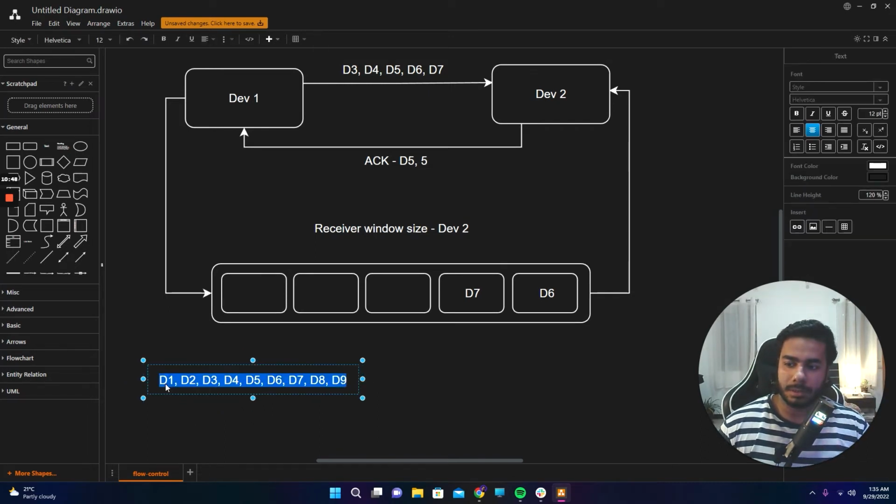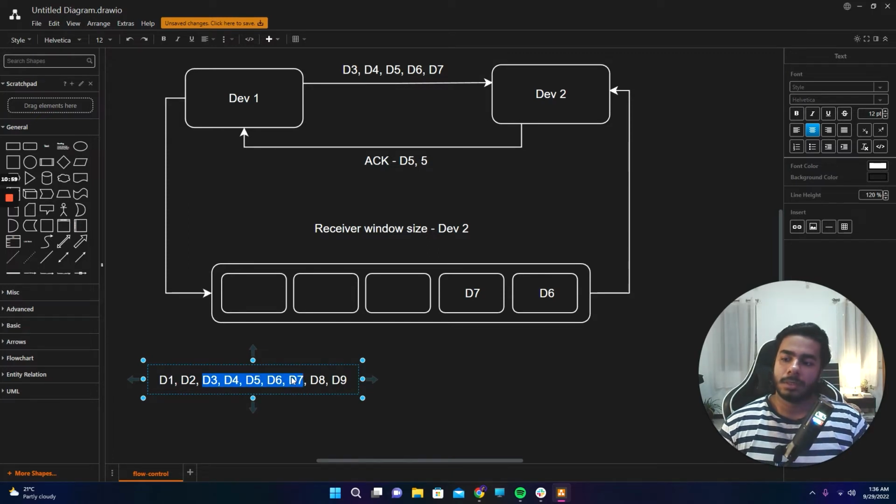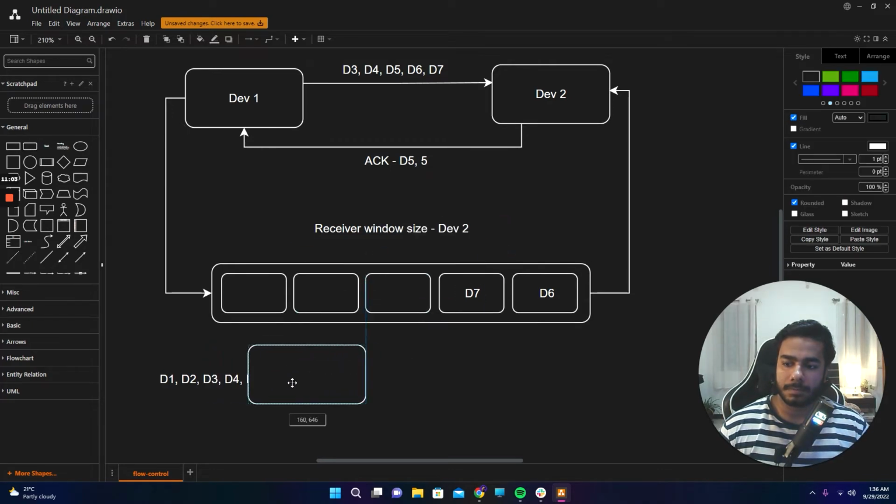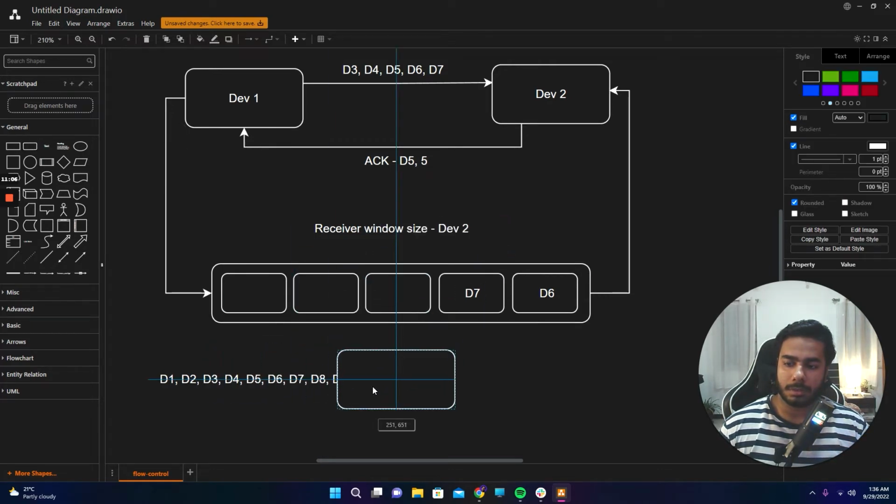Suppose this can be the data for one sliding window, this can be the data for the next sliding window, and after that, this can be the data for the next one. So that is the use case of how it operates.